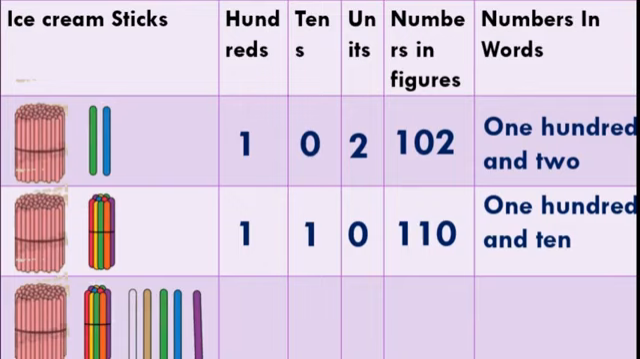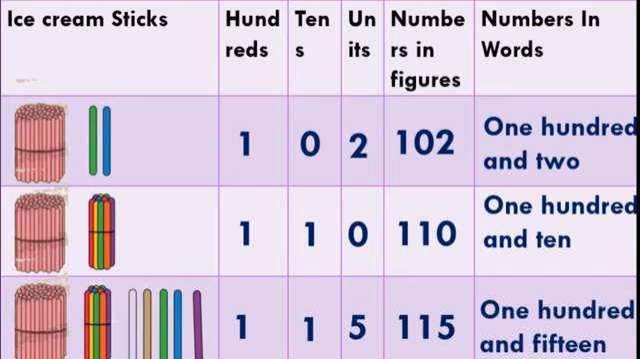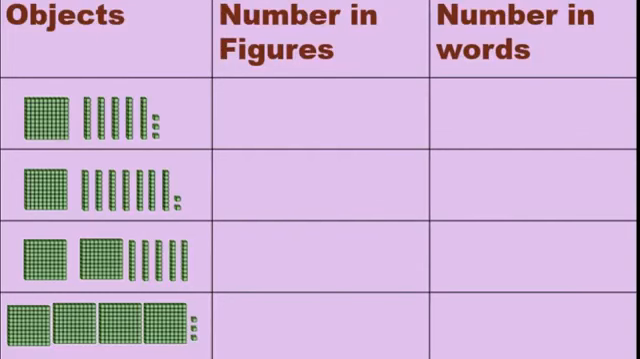Okay. Now how many hundreds are there? 1 bundle. How many tens are there? 1 bundle. And how many units are there? We will count 1, 2, 3, 4 and 5. So 5 units are there. Together it made 115. So we will write the same in the words, that is 115. Got this? Now we finish the table. Now one more table is there.